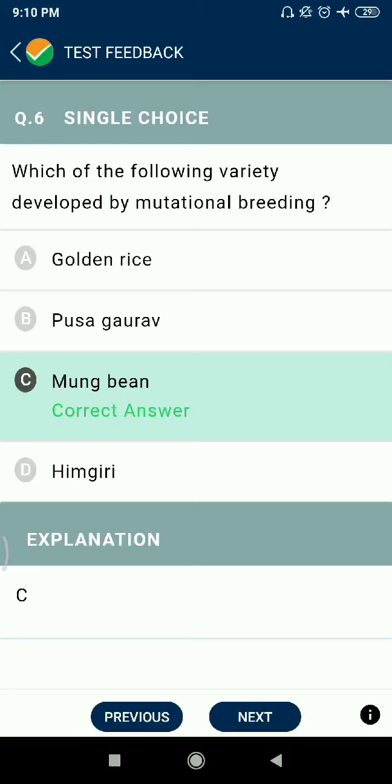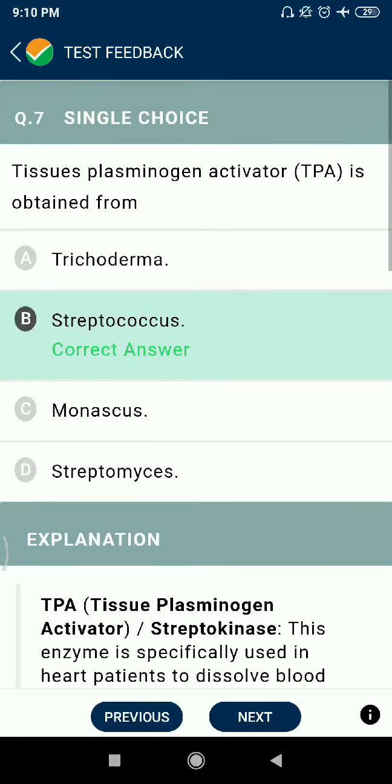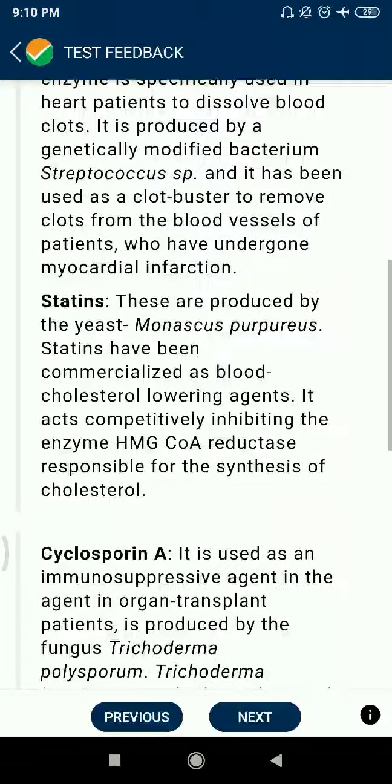Question number 6. Which of the following varieties is developed by mutational breeding? Mung bean. Question number 7. Tissue plasminogen activator is obtained from Streptococcus.